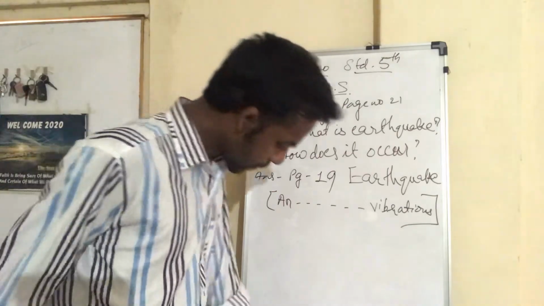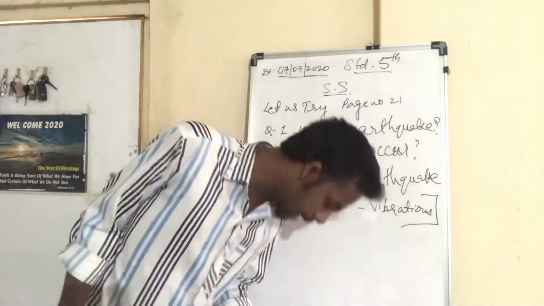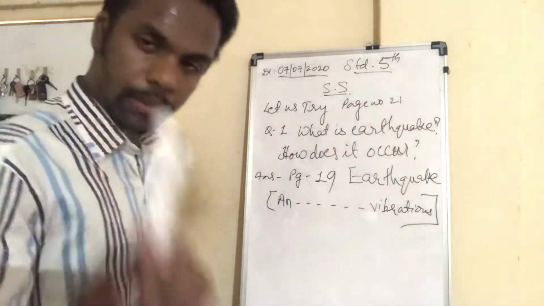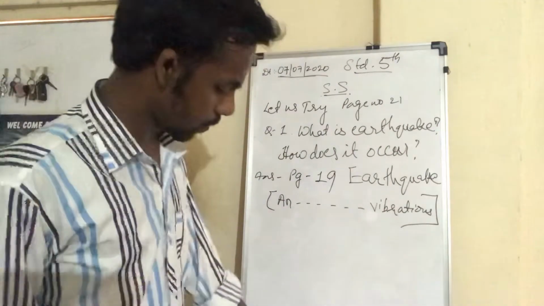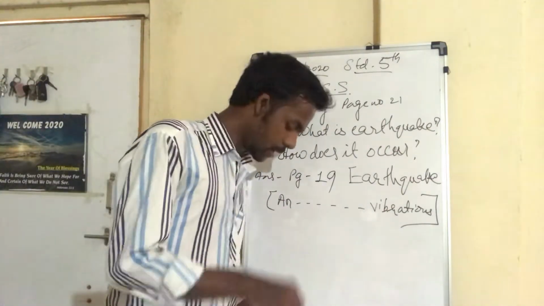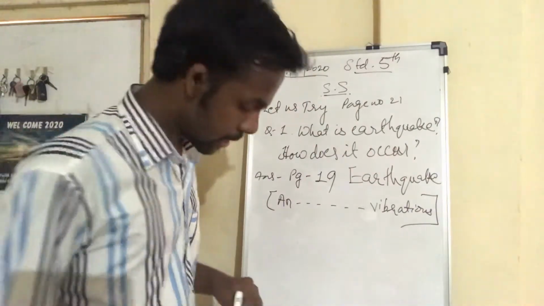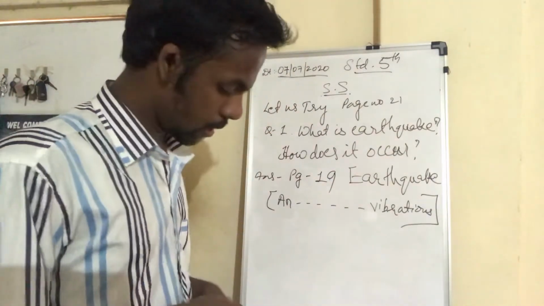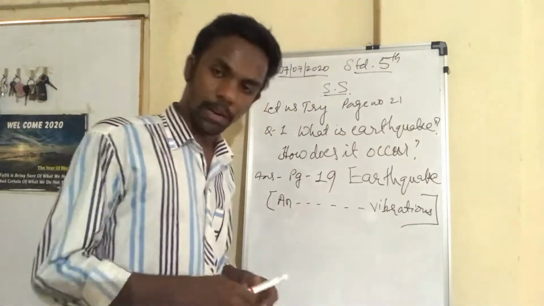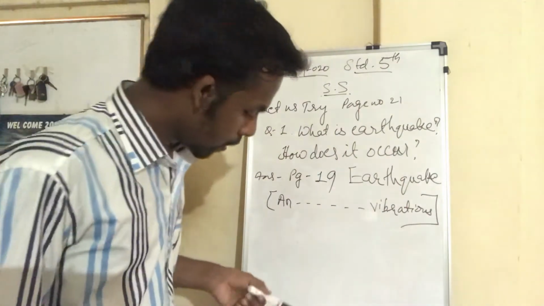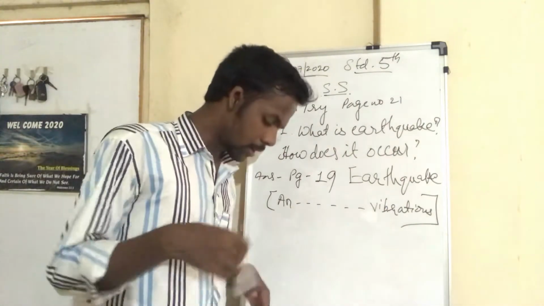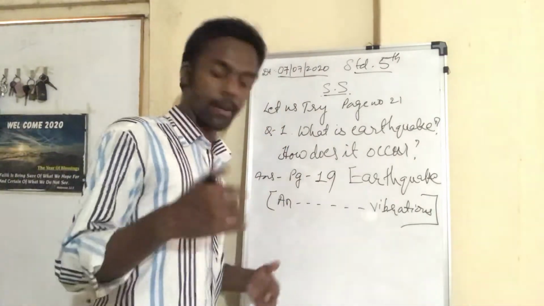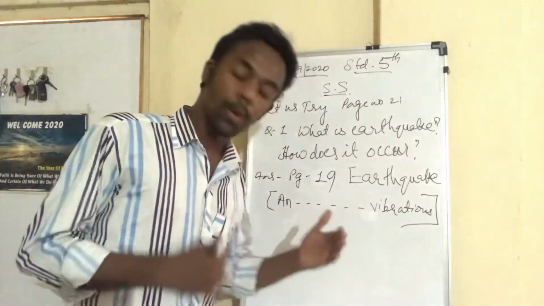What is the second question? Vijay lives in the Andaman and Nicobar Islands. The local authorities have issued a tsunami warning. Or in place of Vijay, you can replace yourself. If you are living in the Andaman and Nicobar Islands and the local authorities have given you a tsunami warning in your area, what would be the 3 precautions that you would take to ensure your safety?